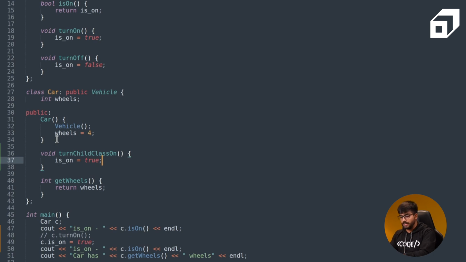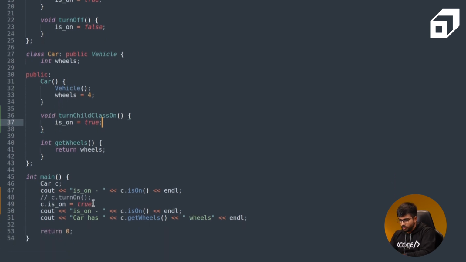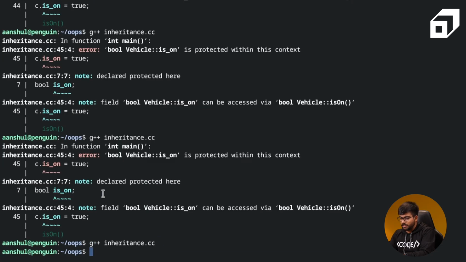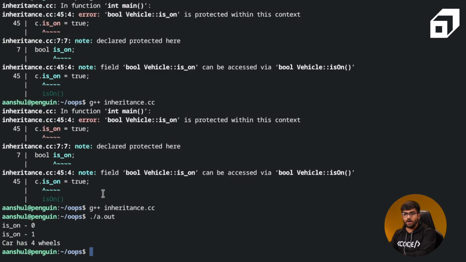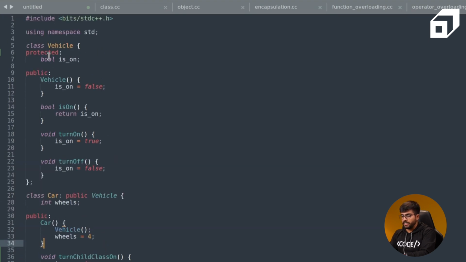We can also see that if it is changed from protected to private, it will again throw an error. So instead of updating it from public, we can call c.turn_child_class_on. Now if we try to compile it, hoping it compiles this time, and it does, and we can see it gives us the same output as expected. Now if I convert the protected data member to private, this should throw an error. I can just remove this as well because by default it is private.